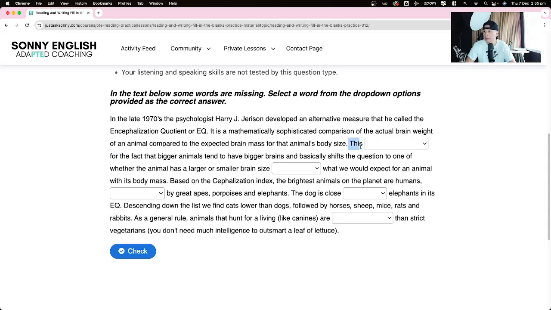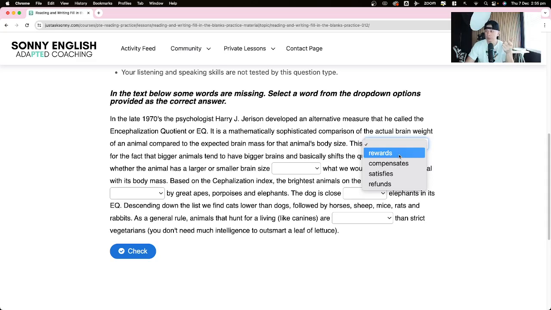So this right here is a noun. The fact is a noun. We're looking at verbs here, all verbs, and it's active voice, right? There are no be verbs. This is an active voice sentence. So if we use these verbs as active voice, which one would we actually use with a preposition?